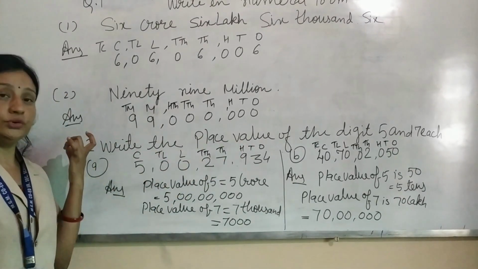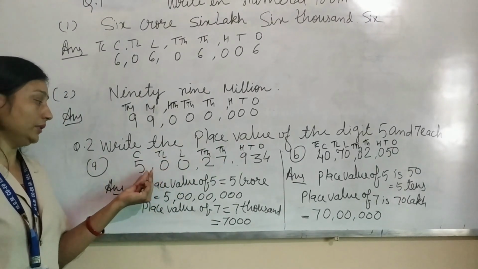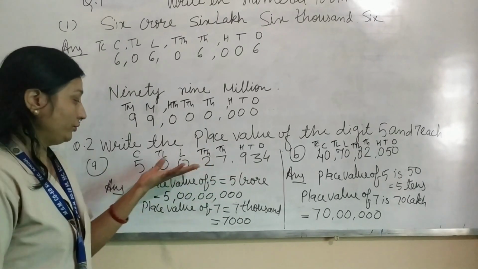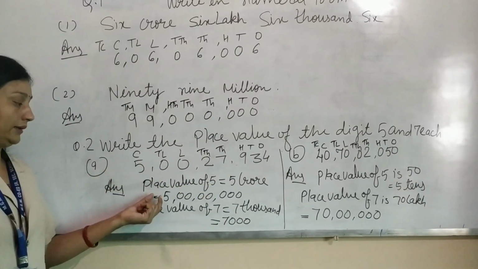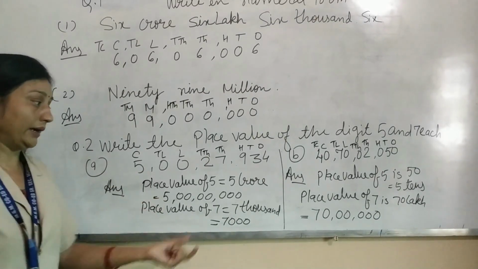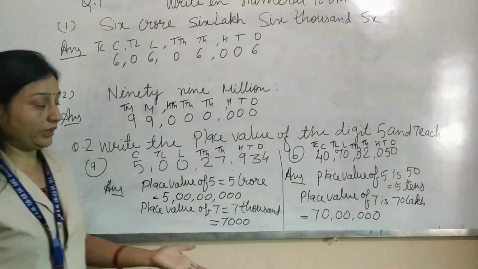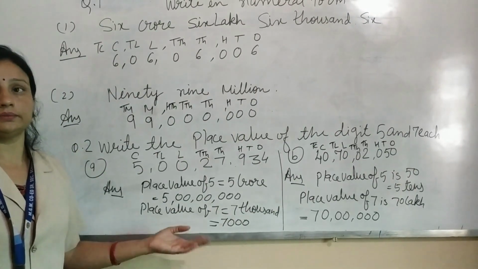Write the place values and check the number: what is the place value of 5 and 7. The place value of 5 is 5 crore in word form and this is the numeral form. Both forms you can write, both are correct.